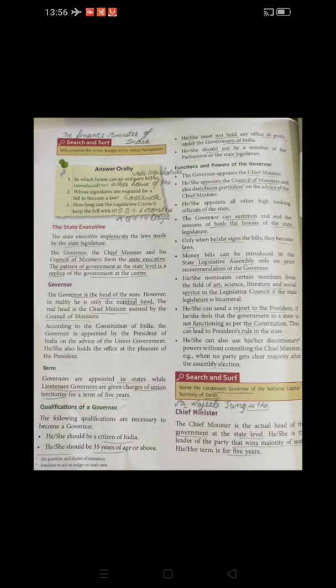So moving further, now we are going to understand about the governor. What are the conditions to become a governor, and what are the main powers or functions the governor has? Starting with it, the governor is considered the head of state. We had already discussed this. He is only a nominal head, but the real power lies in the hand of the chief minister, because the chief minister is the one who works for the betterment of the state, and who controls each and everything of the state. But the nominal head, or the head of the state, is the governor.